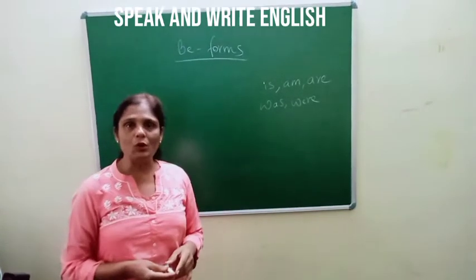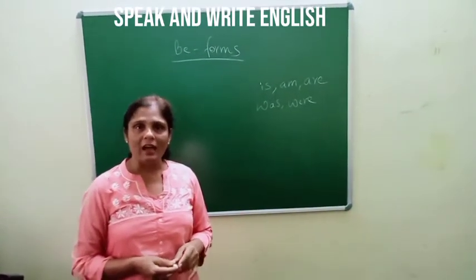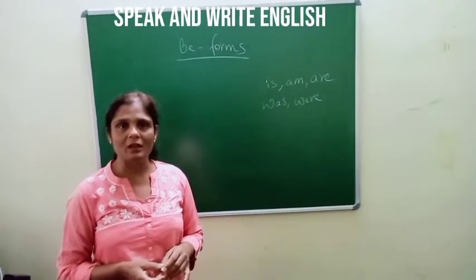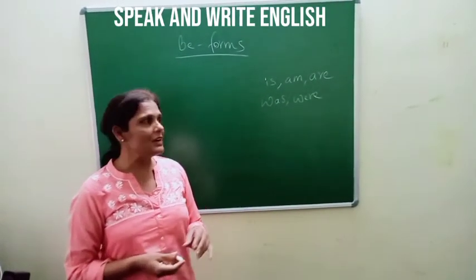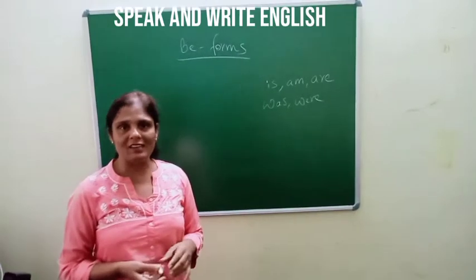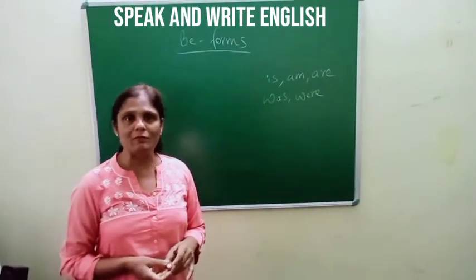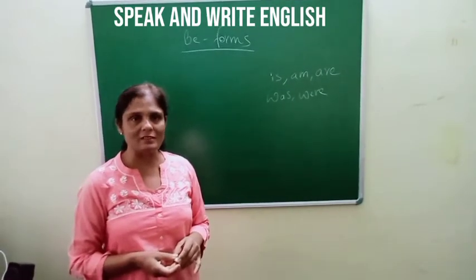And as I told you in the previous class, a sentence in English is not complete without a verb. The sentence will need either a main verb or a secondary verb. So let us understand now how these be forms are used in a sentence.